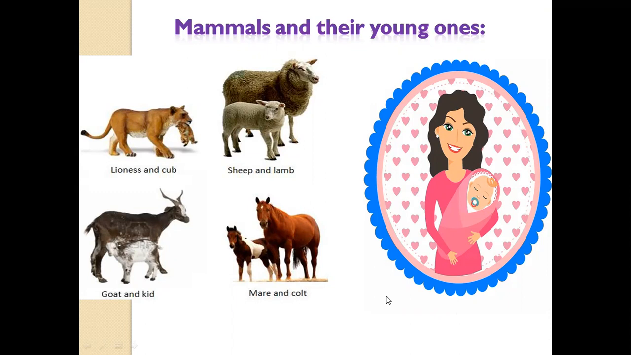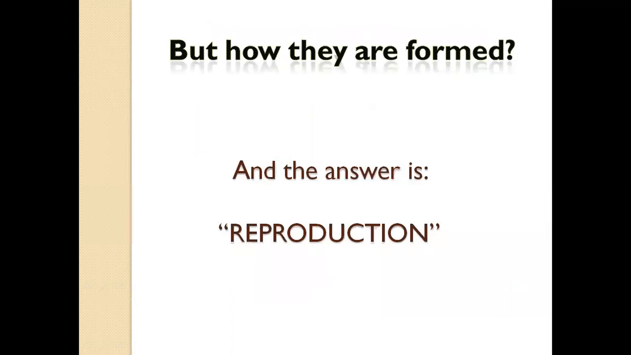So, what do you think these are all about? How are the young ones formed from an adult? Yes, as you all guessed, the answer is through reproduction. So, what is reproduction all about? It is the process by which a parent or two parents give birth to their young one of their own species.